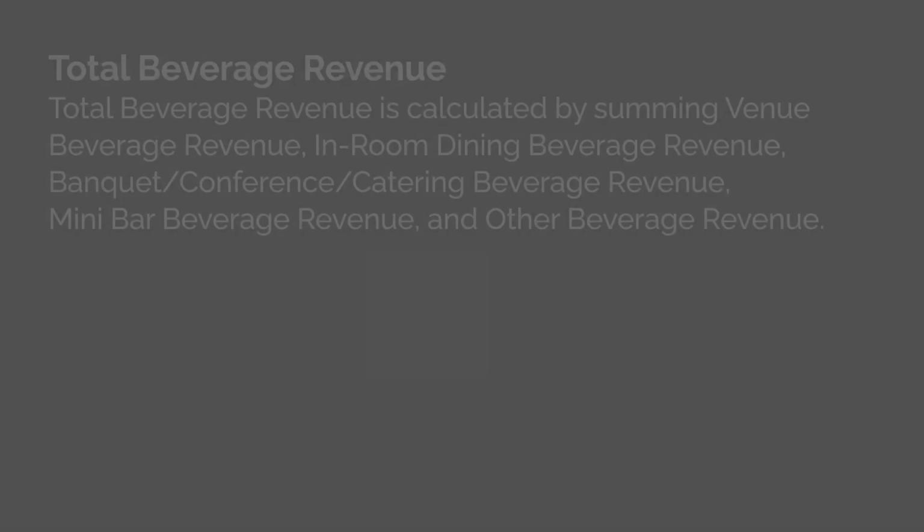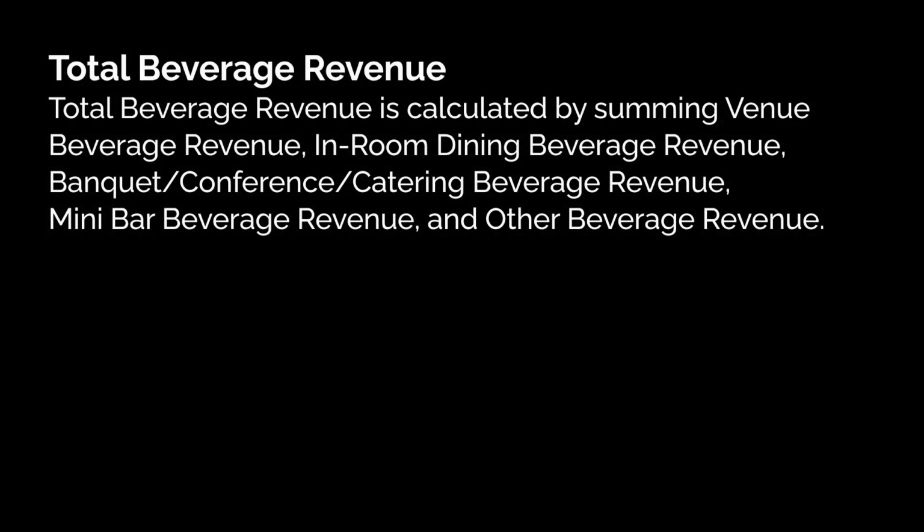Let's break down total beverage revenue. It's the total sum of all drink sales across the property. This includes revenue from venue sales, in-room dining, banquet and catering events, mini bar purchases, and all other beverage sales. Simply put, it's the combined total of all these different beverage revenue streams.